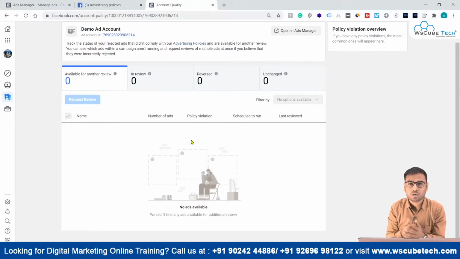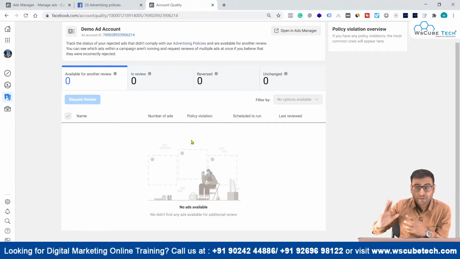without doing anything against the Facebook policies. Yes, they are a little bit strict too, and they disapprove a lot of ads, but you again have the option of appealing, or you can make some changes in your ad and go through the review process again, and then your ads will be approved. But I will not recommend you go for anything which is strictly prohibited or strictly restricted by the Facebook ad system. I will never recommend you to do that. If you do, it will create a lot of problems for you in the future, because your ad account will be disabled and you won't be able to recover it.